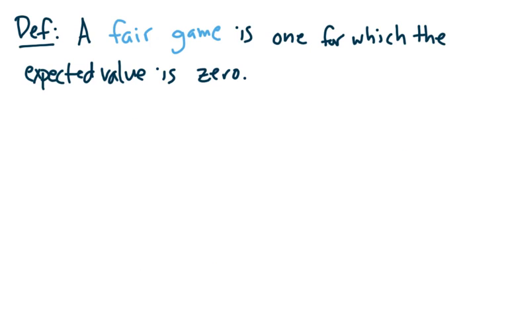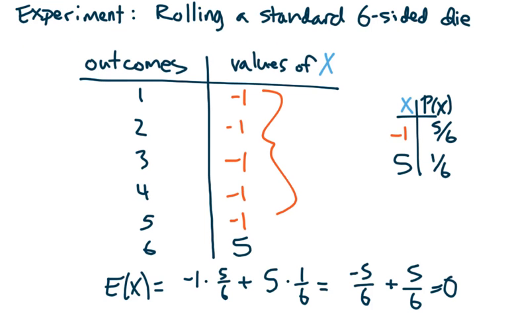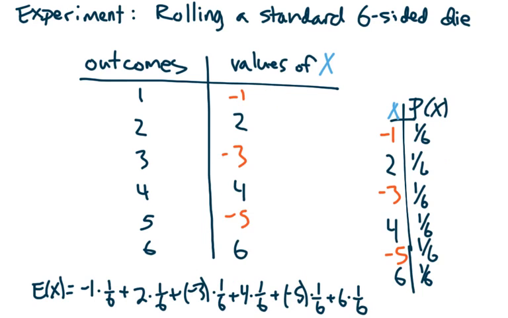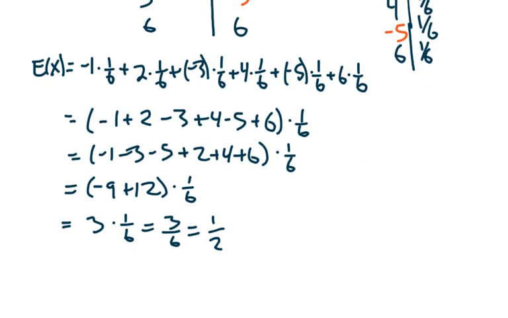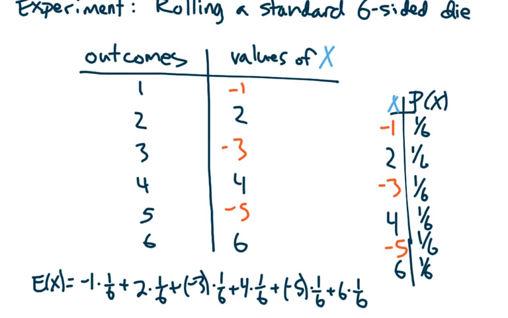This leads us to the definition of a fair game. A fair game is a game where the expected value or expectation is 0. So this setup here is a fair game. Its expectation is 0. This here was not a fair game. Its expectation was half $1. It's weighted in the advantage of whoever plays it.